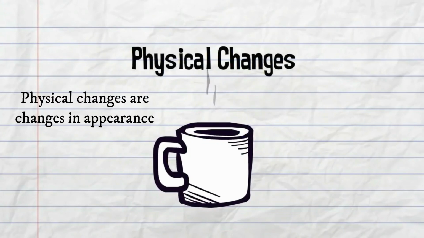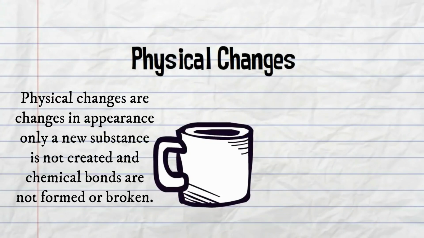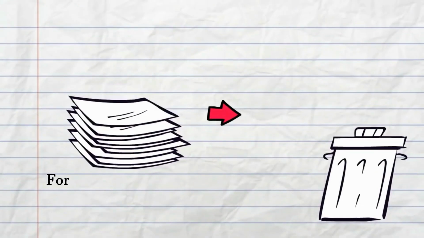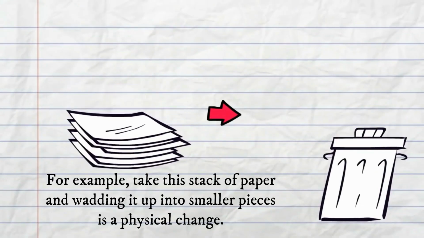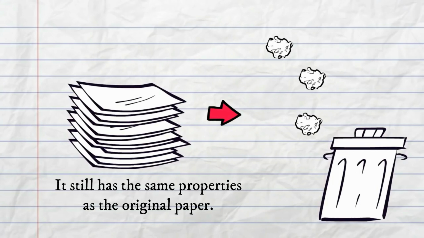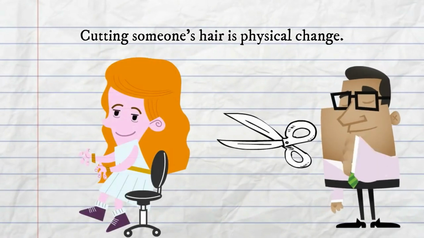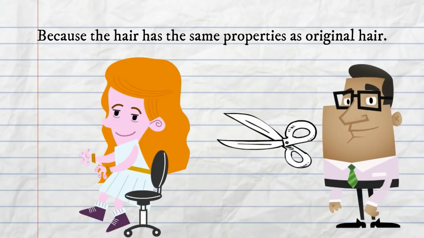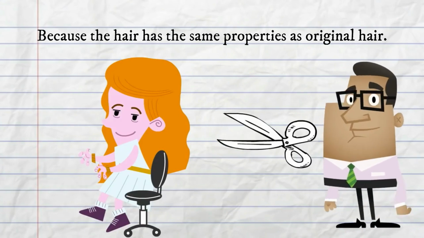Physical changes are changes in appearance only. A new substance is not created and chemical bonds are not formed or broken. For example, taking this stack of paper and tearing it up into smaller pieces is a physical change. It still has the same properties as the original paper. Cutting someone's hair is a physical change because the hair has the same properties as the original hair.